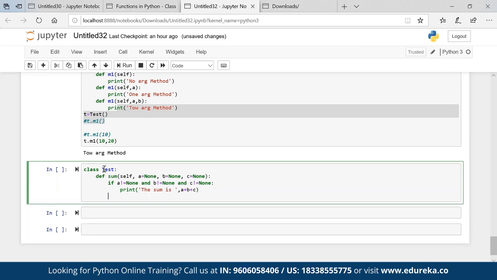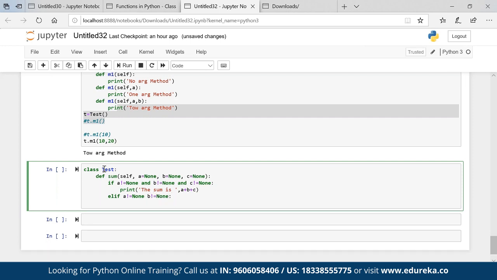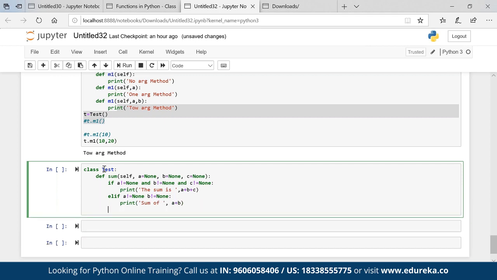But now the question arises, if I pass only two values and I want to operate on that as well, what can be the output? If a is not equal to none and b is not equal to none, then print sum of a plus b.